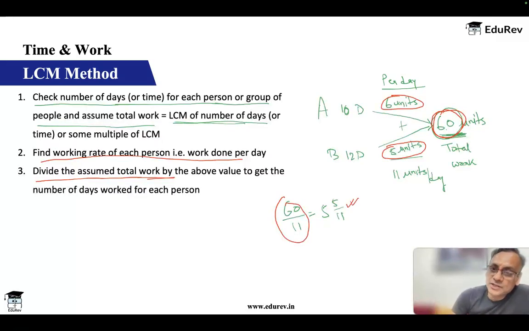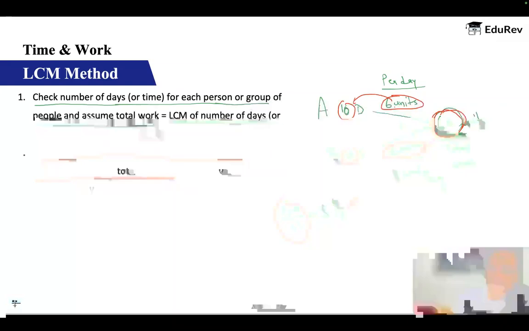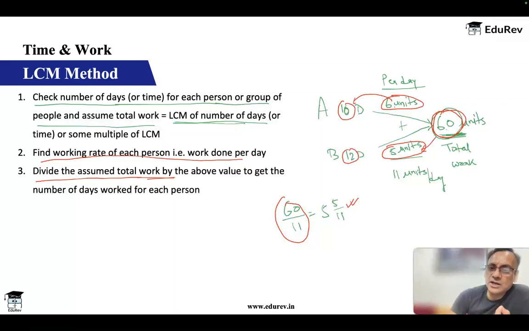For each person also you can find out: 60 divided by 6, so A will take 10 days, which is anyway mentioned here. 60 divided by 5 is 12, which B will take. So individually they will take 10 and 12 days. Together they are doing 11 units per day, so together they will take 60 divided by 11, which is 5 by 11 days. So this is the LCM method, which also works, and you can solve questions using this also.